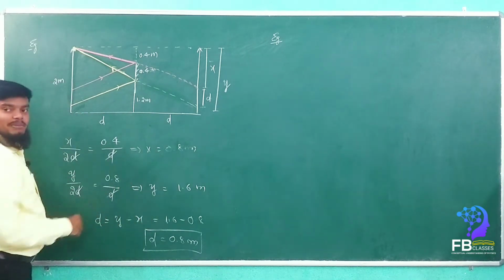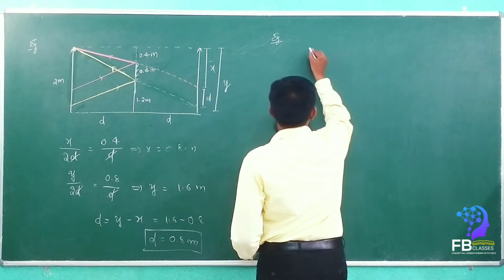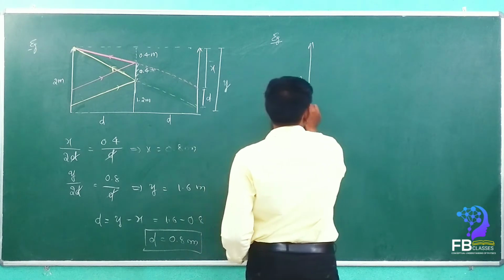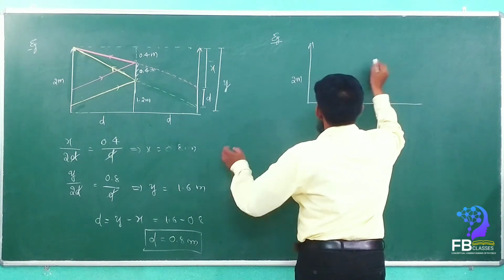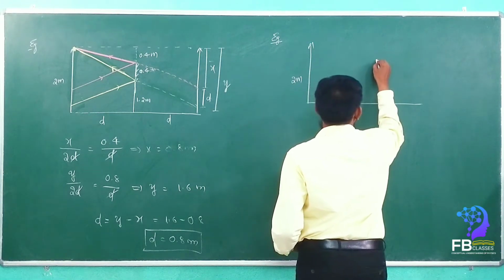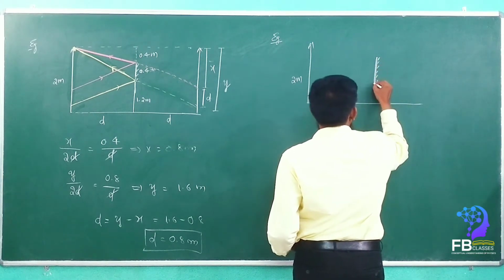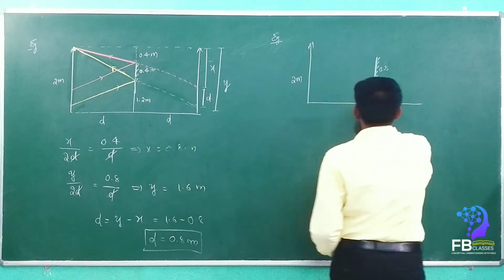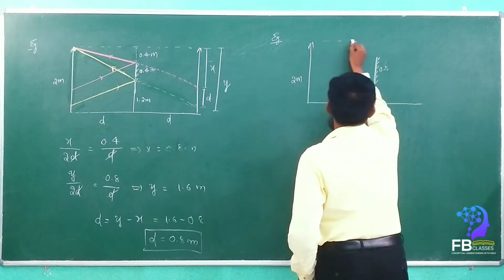The x value will remain the same. See here, if I am drawing the diagram, let this be 2 meters of length. Are you getting my point? Yes, sir. Now instead of 0.4, I am taking 0.8 meter. Now see here, this total image will form.